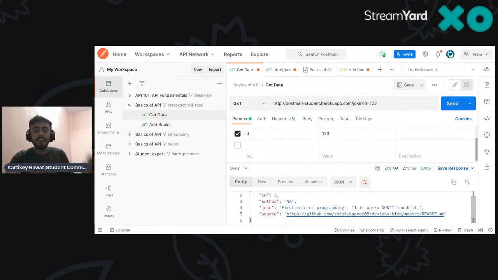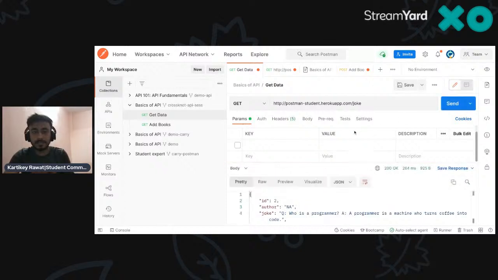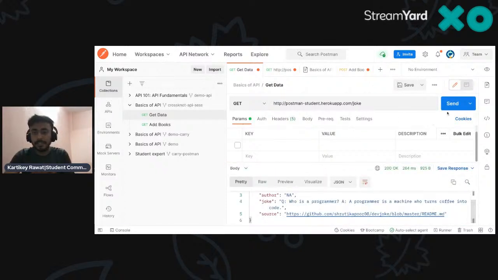If you see, every time I run it, it's because I'm using the ID. Suppose I'm not using the ID, and I delete this one and just send it. Then every time it just shows a different thing.